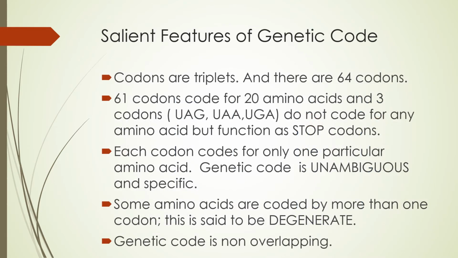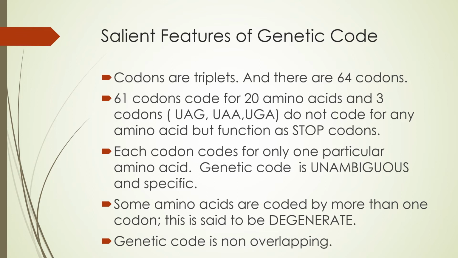Now what are the salient features of the genetic code? Codons are triplets. In the table already shown there are 64 codons, and out of 64, 61 codons code for 20 amino acids. Where stop, stop and stop was written, these are three codons, UAG, UAA and UGA, and these three codons do not code for any amino acid and function as stop codons or terminator codons.